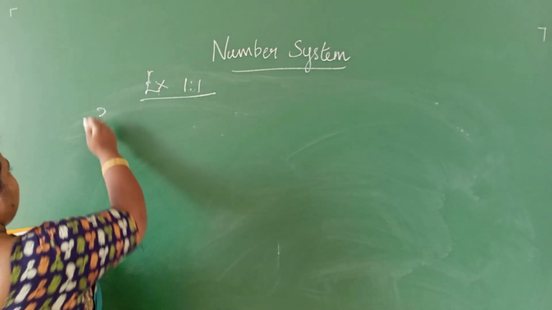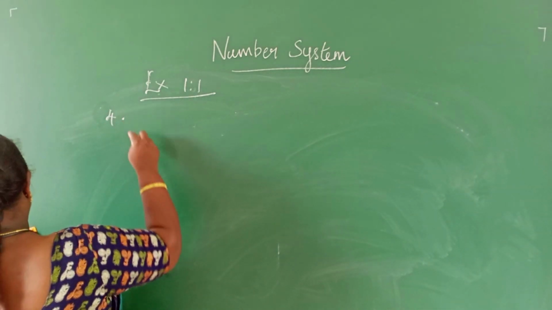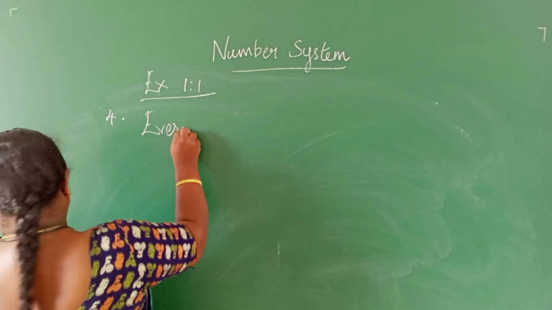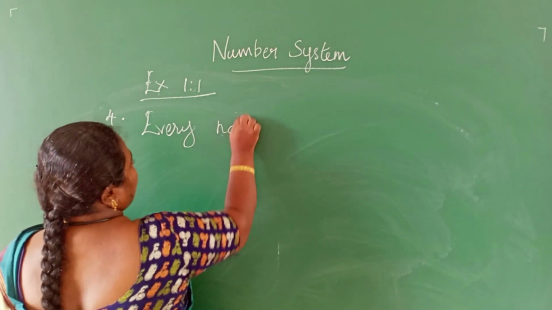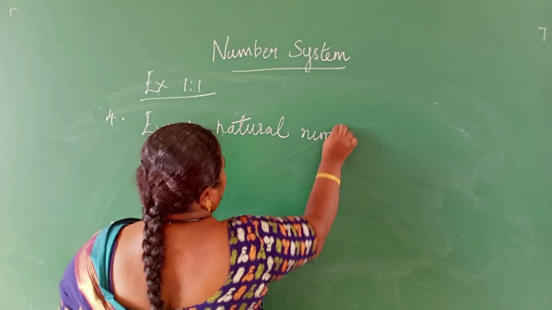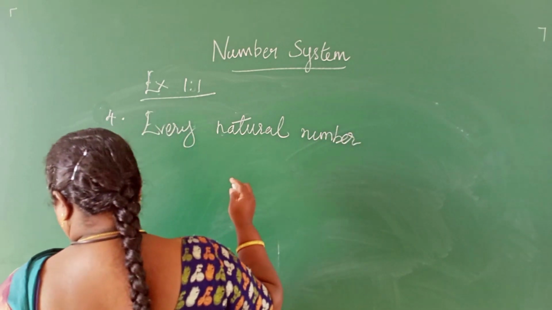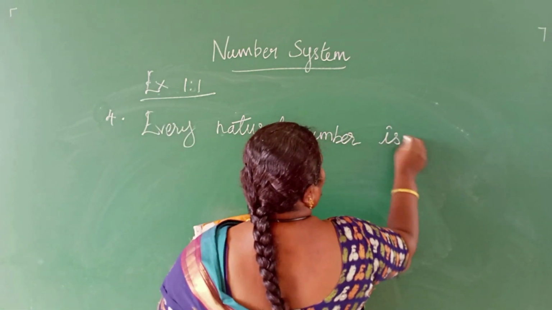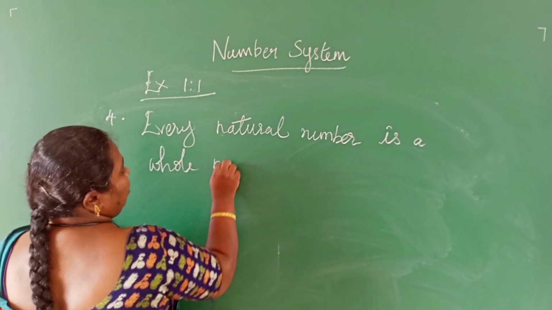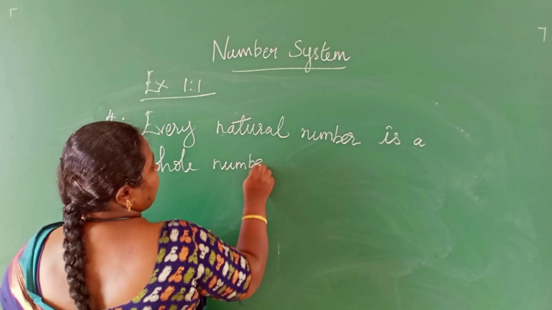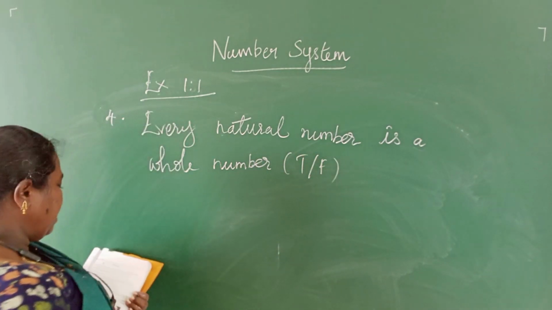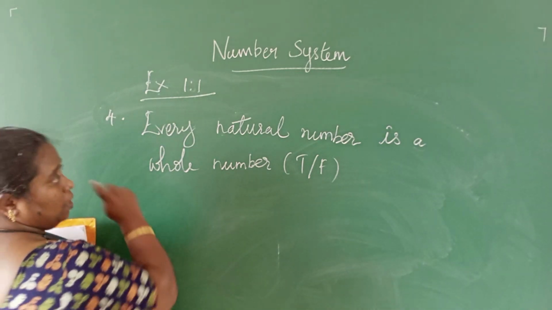Next, fourth question. State true or false. First question: every natural number is a whole number. Is it true or false? State true or false. Every natural number is a whole number.